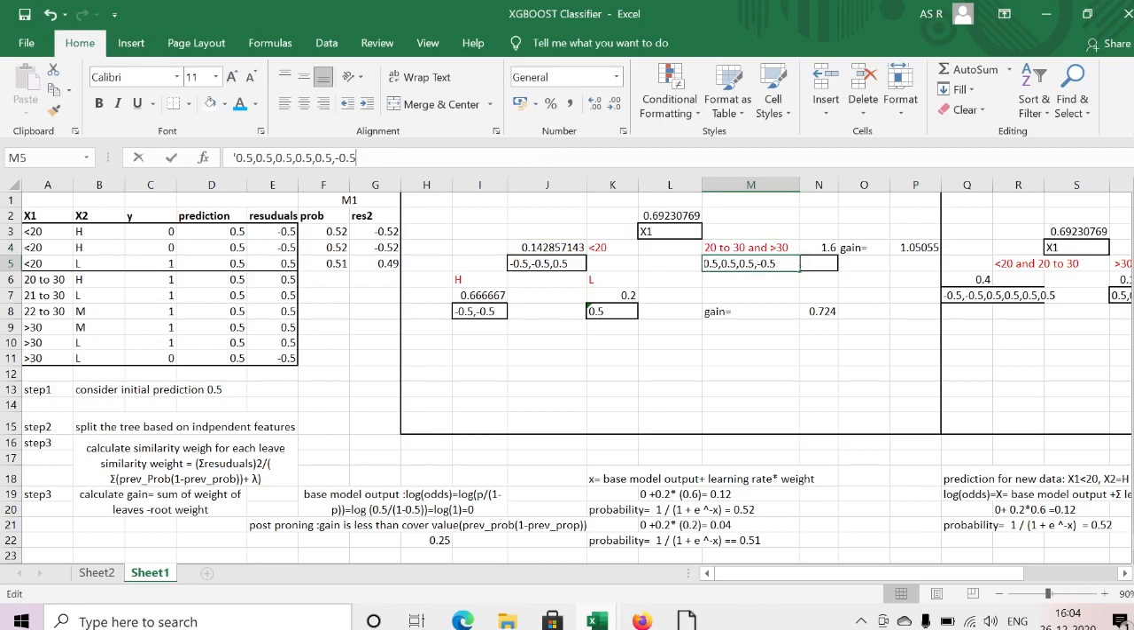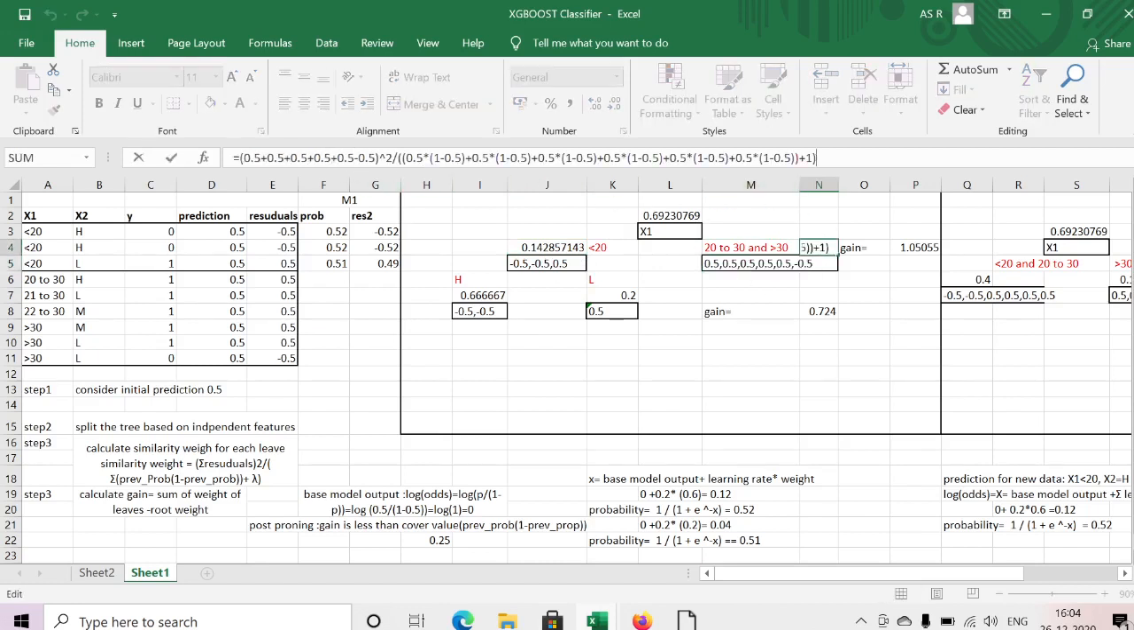I have the six records here, six residuals. For these six residuals we need to calculate the similarity weight. Here I just added all the six residuals, 0.5, 0.5, 0.5, 0.5, 0.5, minus 0.5. All six residuals I have added here, whole square.